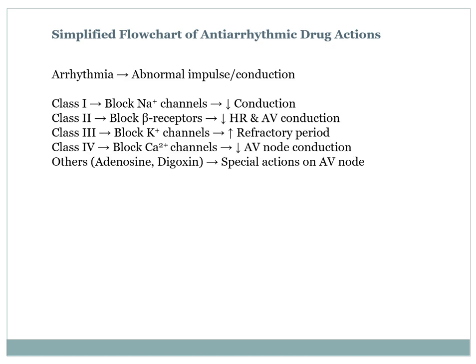This is a simplified flowchart of antiarrhythmic drug action. In short, you can see which class, what type of drugs, and what they do. Class 1 antiarrhythmic drugs block the sodium channel and decrease conduction. Class 2 blocks beta receptors, decreasing heart rate and AV conduction. Class 3 blocks potassium channels and increases the refractory period, whereas class 4 blocks the calcium channel and decreases AV node conduction. Other drugs like adenosine and digoxin have special actions on the AV node.